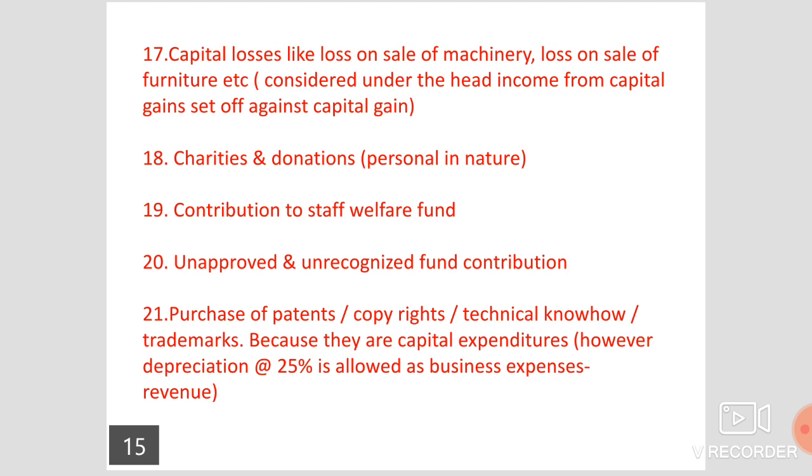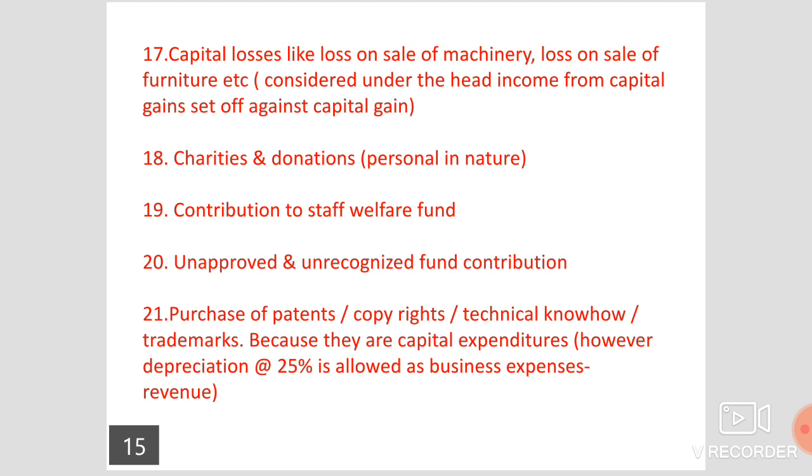So there are two entries for this. The first one is for the purchase of the assets, whether it is a capital asset or an intangible asset. It should be treated as inadmissible and added to the net profit. This is the first step. The second step is depreciation. It is an admissible expense. It will not be shown on the debit side of the P&L account, so it should be deducted. They are real expenditures and should be deducted from the net profit.